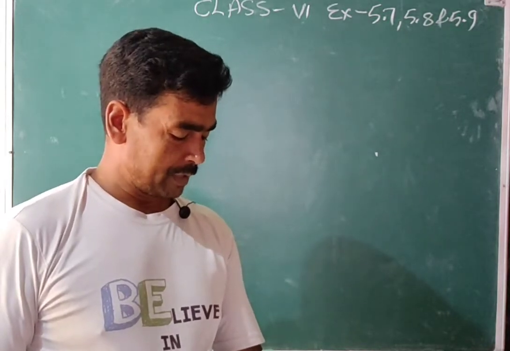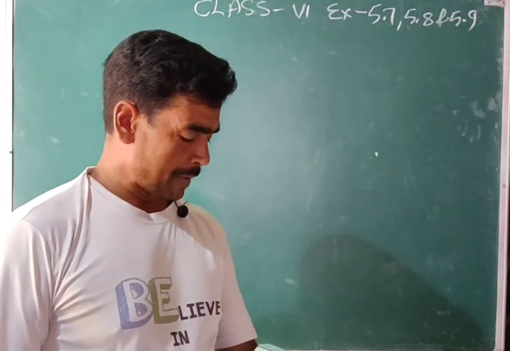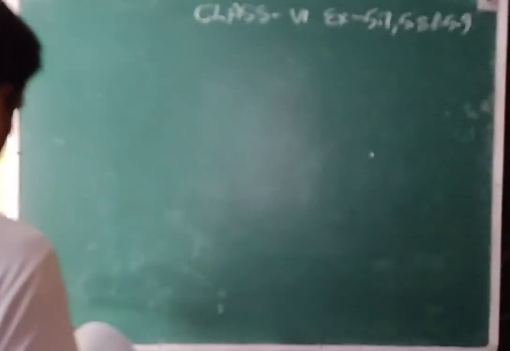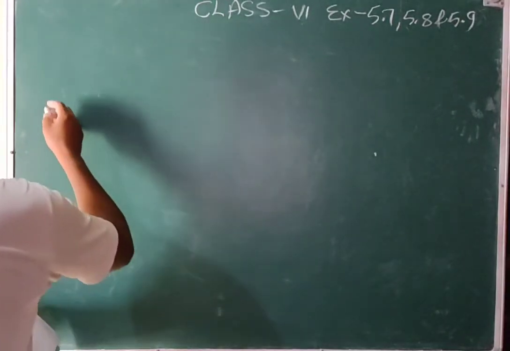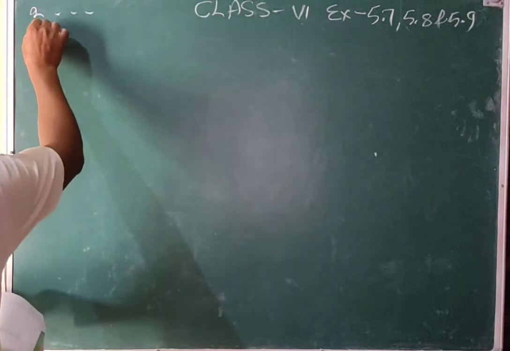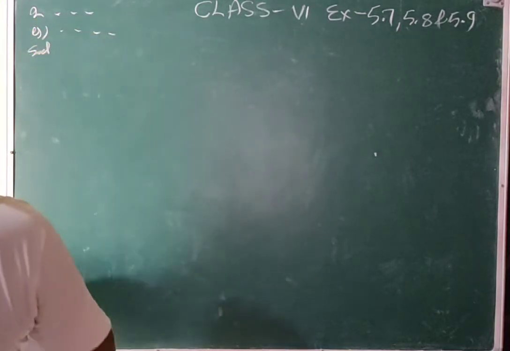Give a reason for the following. A: a square can be thought of as a special rectangle. That is the second one. That will be the solution, or that can be the answer also.